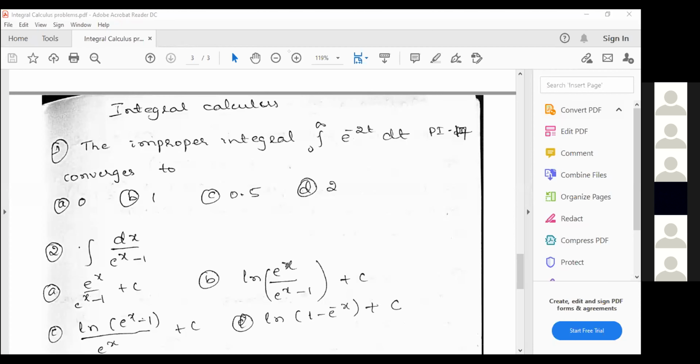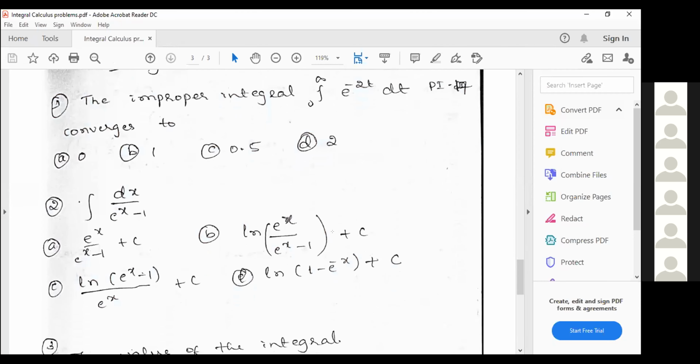Is it there in the options? Yes, sir, option D. ln of 1 minus e raised to minus x plus c. That will be the right option. In case it is not there, you have to manipulate a little bit, multiply or take the reciprocal, to get the right option.